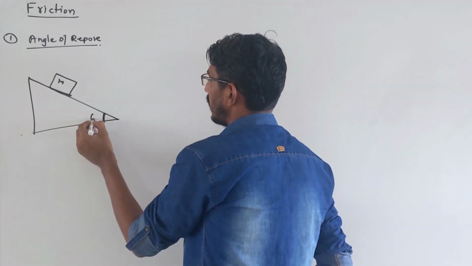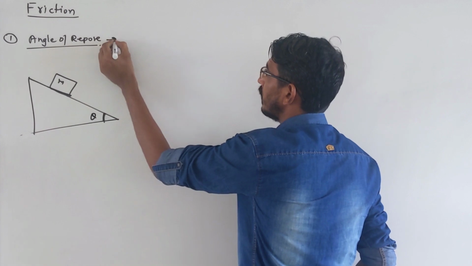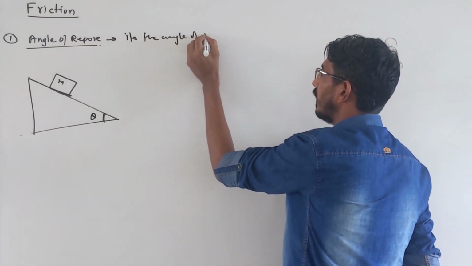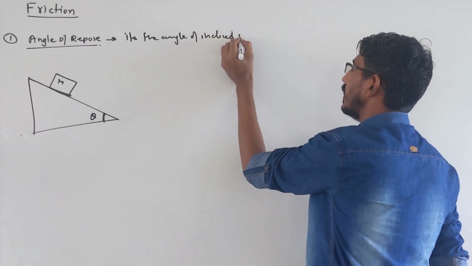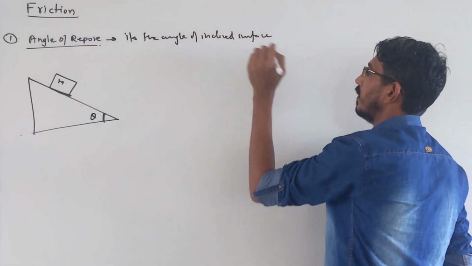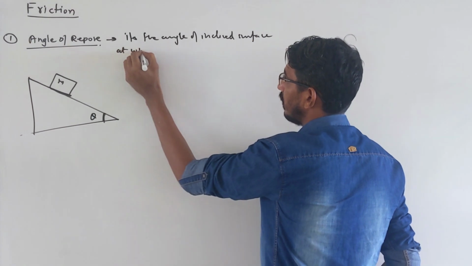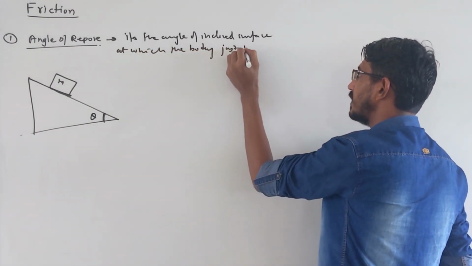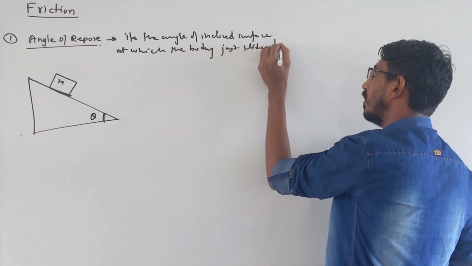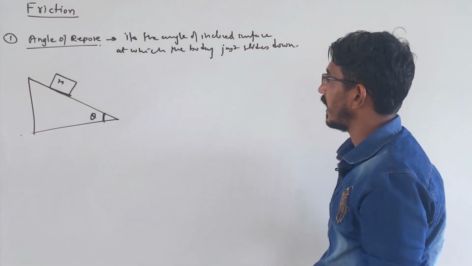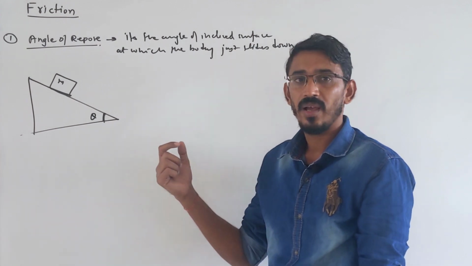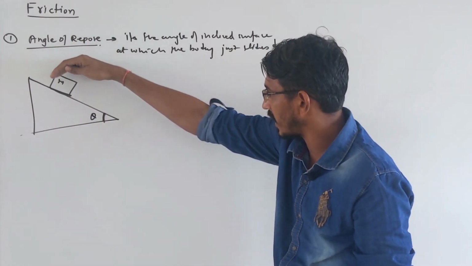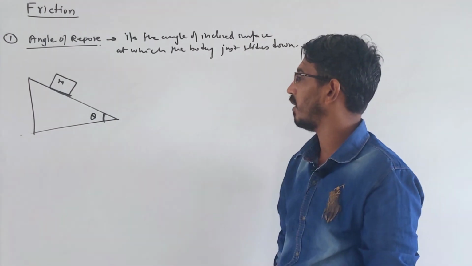Angle of repose. This angle is called angle of repose. It is the angle of inclined surface at which the body just slides down, correct? What is this angle of repose? It is the angle at which a body placed on an inclined surface just starts sliding downwards. So that angle is called angle of repose.